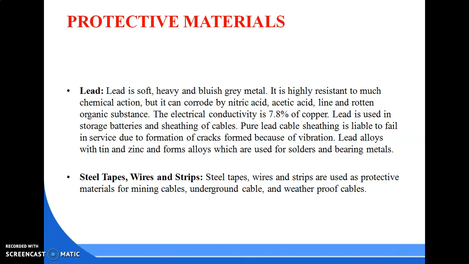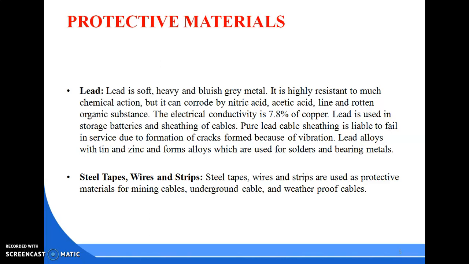Pure lead cable sheathing is liable to fail in service due to formation of cracks because of vibration. Lead alloyed with zinc forms an alloy used for solder and bearing metals.